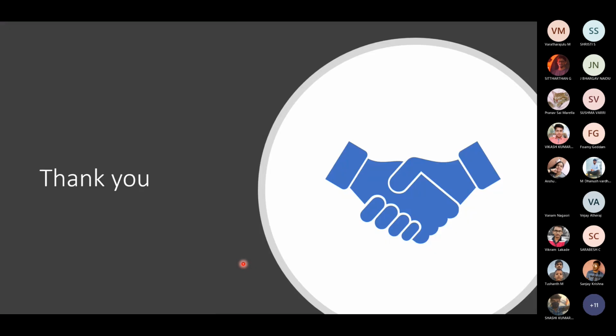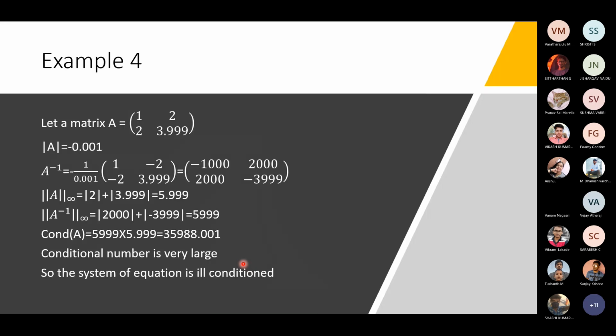Just a minute, Dinesh, go back. Yes, sir. Kindly cross-check your adjoint of A, whether this adjoint of A is right. Sir, we should have 3.99. It should start with 3.999, minus 2 and 1. Okay, no issues, yes, sir.